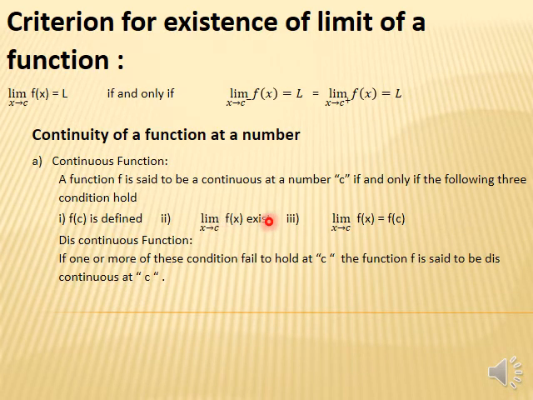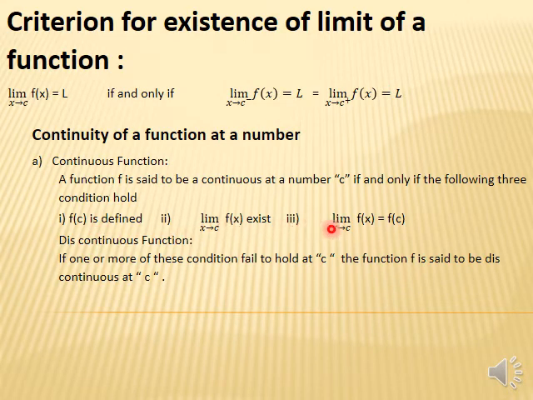Second, the limit must exist. Student, the limit must exist means you have to find the left hand limit and right hand limit, and you can check that the limit exists. And now student, in part 3 you check that the limit exists and the value of the function f of c and the limiting value of the function both are equal.